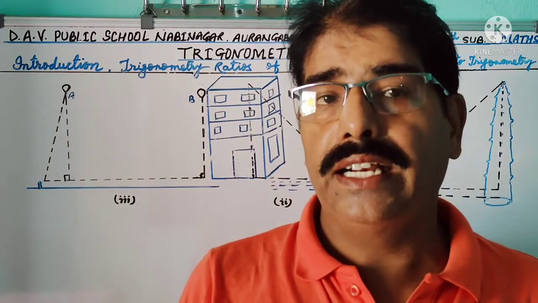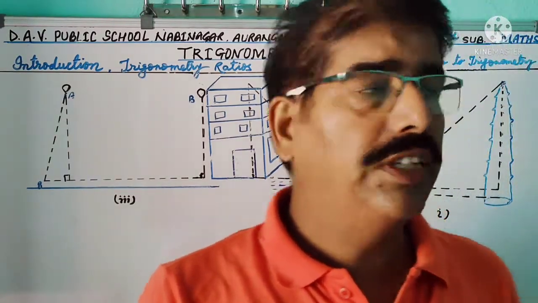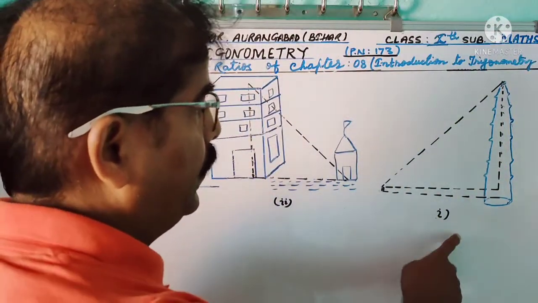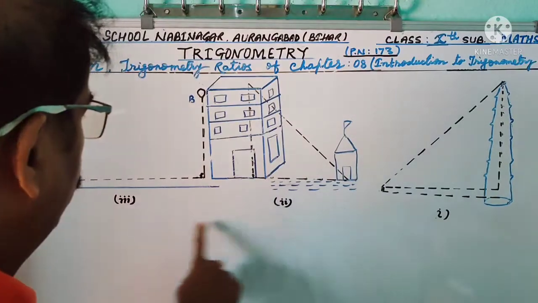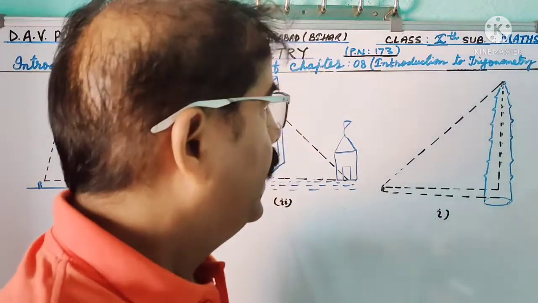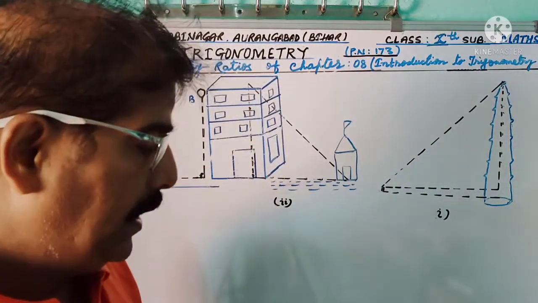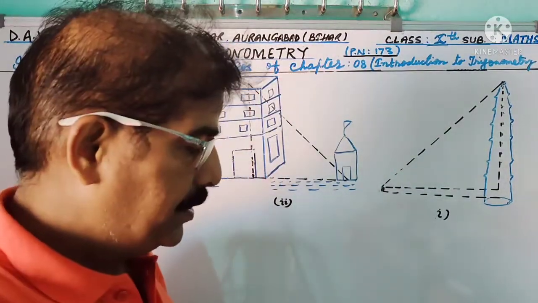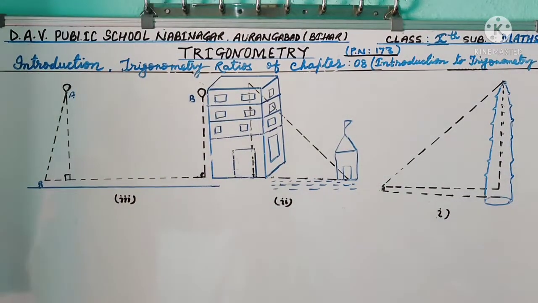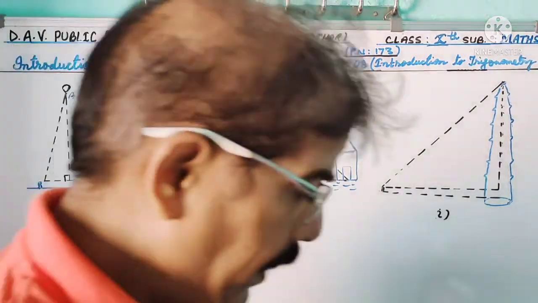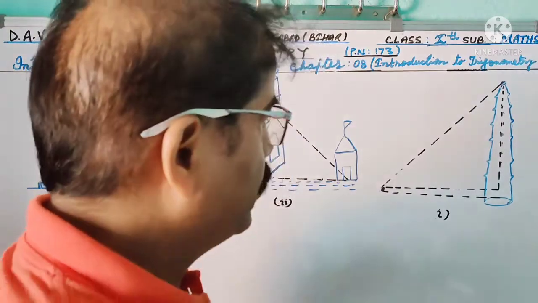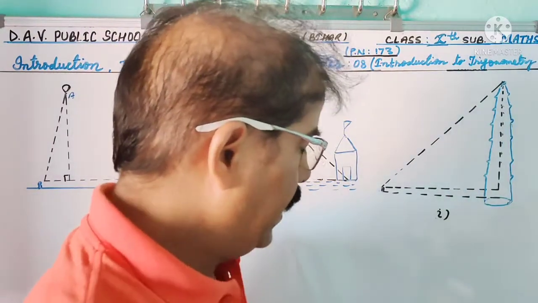So dear students, here are given some figures 1, 2 and 3. Students of a school are visiting Qutub Minar.